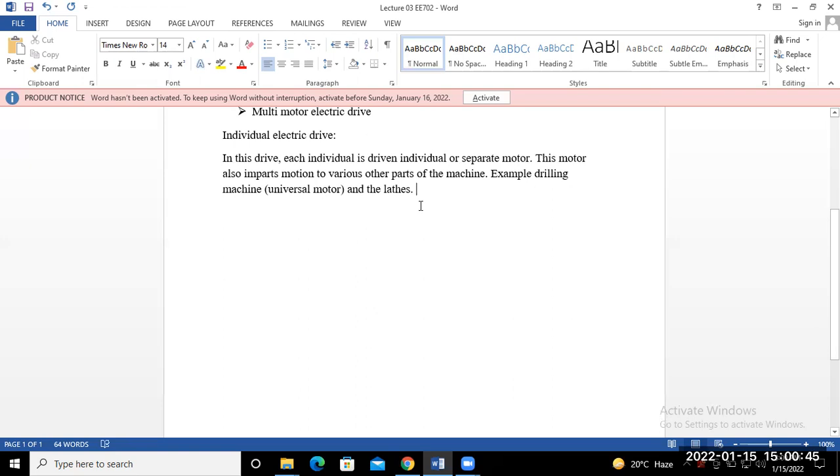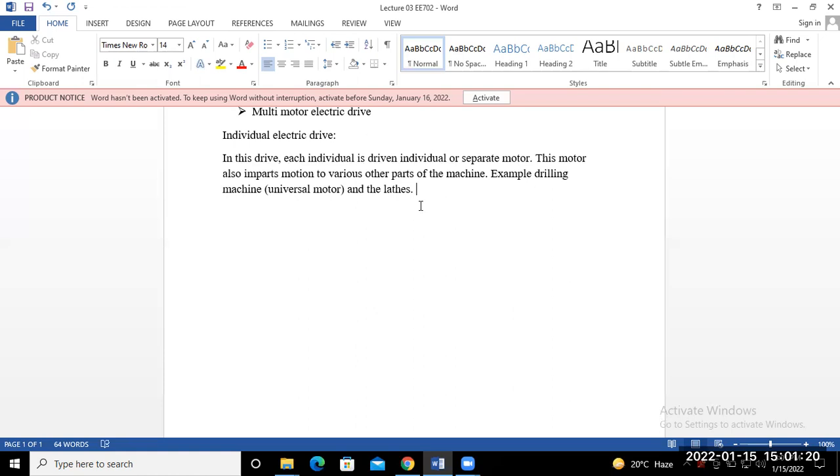You already covered all these types of motors in Electrical Machines 1 and 2. The induction motor was covered in Electrical Machines 2, so whatever applies to the induction motor is applicable in drives also. When we supply the three-phase induction motor, it will be able to drive the loads.